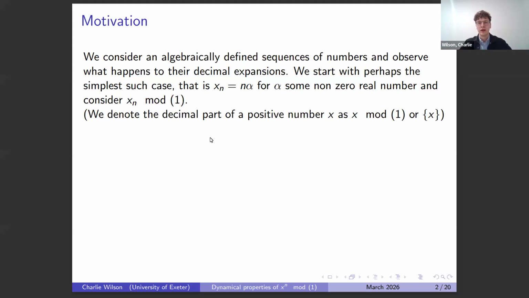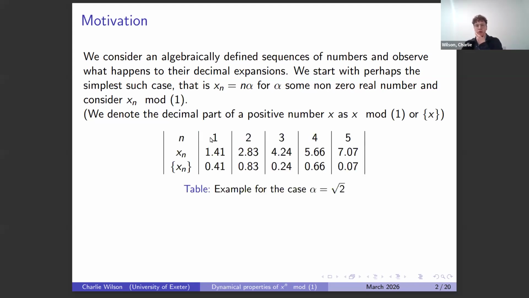To ease our way in, we'll consider the simplest such case, which is x_n equals n alpha, for some non-zero real number alpha, which we're going to take as positive, although that's not the interesting part. This is just repeated addition of alpha, and we're interested in what's happening to the decimal expansion.